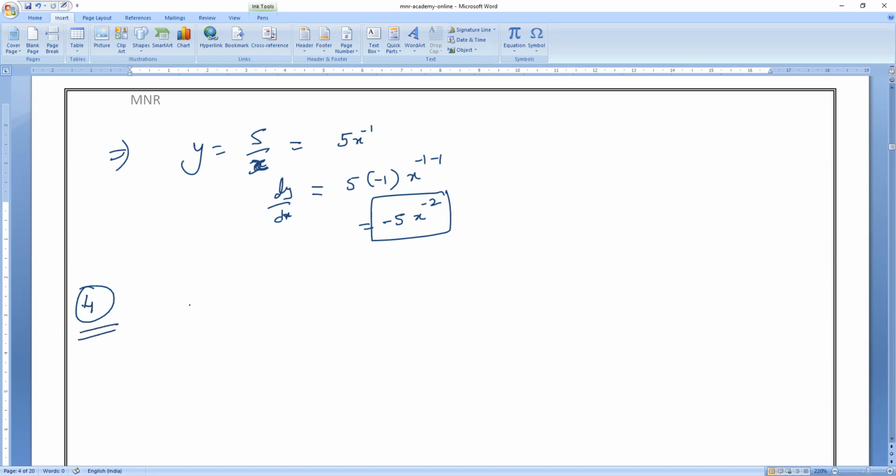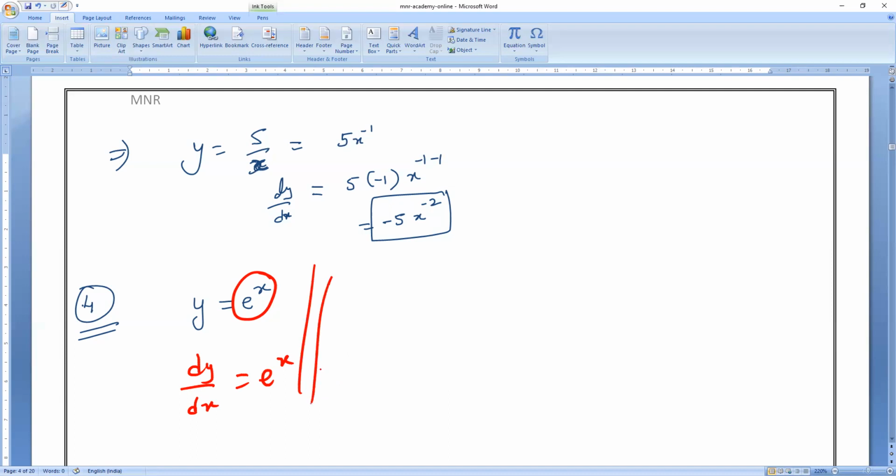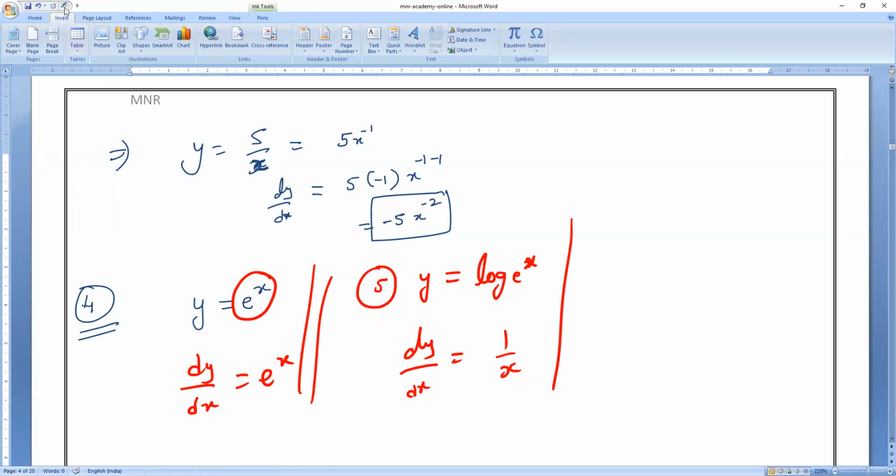Next, fourth formula. y is equals to e power x. Be very careful. So differentiation of e power x is again e power x only. Differentiation of e power x is what? e power x only. Next, y is equals to log x, not e power x, log x. Then differentiation of log x base e is equals to 1 by x. Learn the formulas because when we solve numericals, every formula is needed.